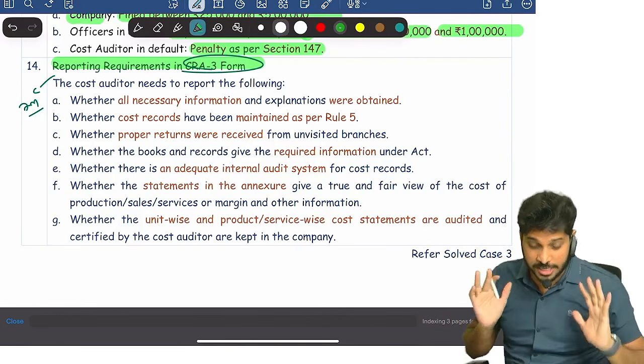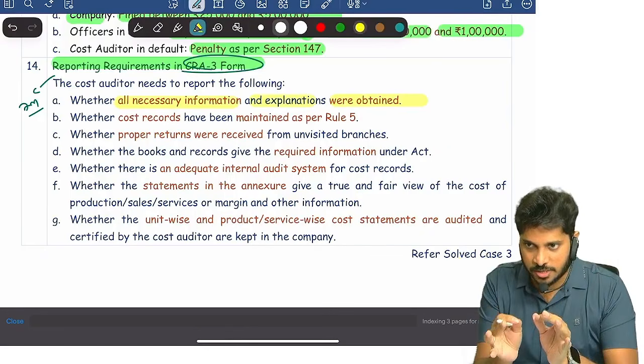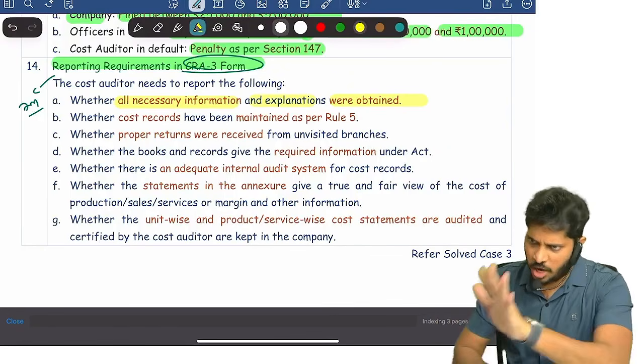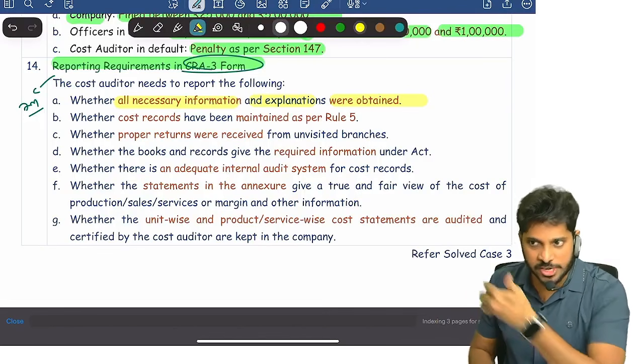What are they? What you need to talk about? Whether all necessary information and explanations were obtained. Dear cost auditor, when you're doing cost audit, did the company give you all information? You just have to say yes or no. If positive, you got everything, say positive. If you did not get, say negative.